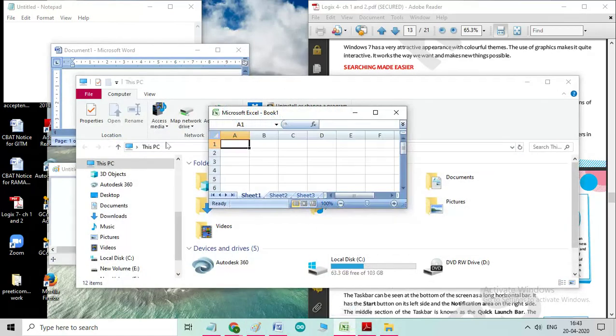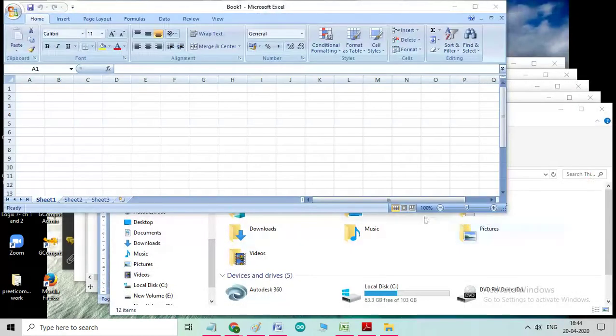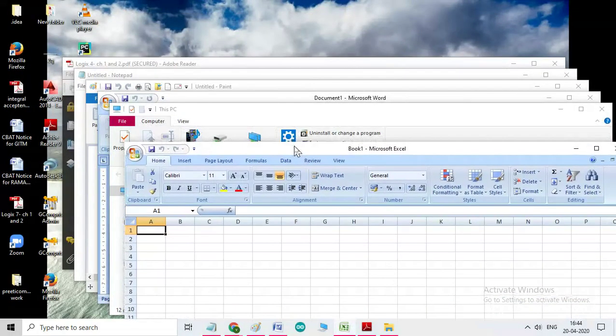I have opened so many windows. Now I want to arrange them. So what I can do is simply right click on the plain side of the taskbar and then I will say cascade windows. You see all the windows will come in the cascading form from the top to bottom this way. Okay, so this is the most important feature.